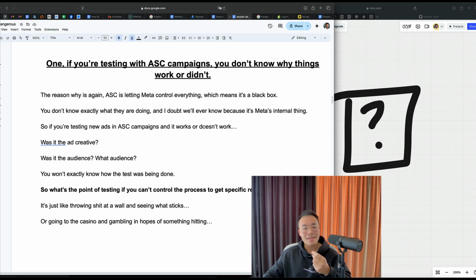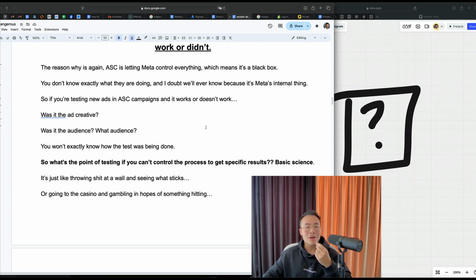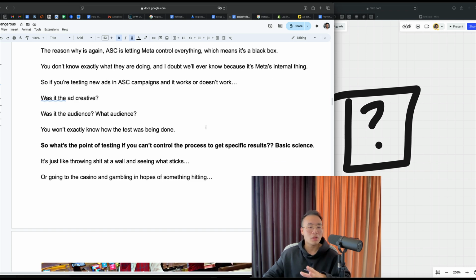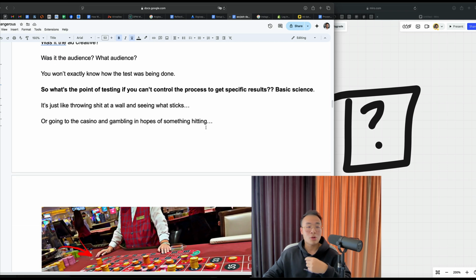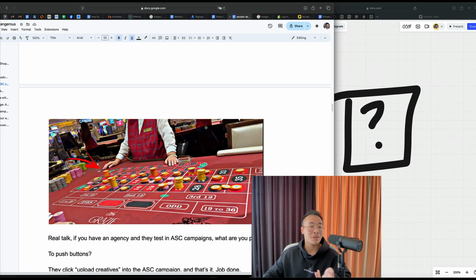So if you're testing new ads in ASC campaigns and it works or doesn't work, was it the ad creative? Was it the audience? Like, what audience? You don't know. You won't know exactly how the test was being done. So what's the point of testing if you can't control the process or get specific results? Basic science. It's just like throwing shit at a wall and seeing what sticks, or going to the casino and gambling in hopes of something hitting.